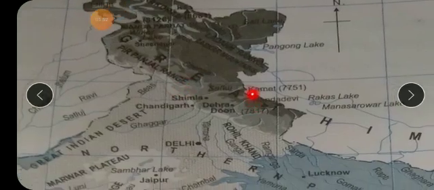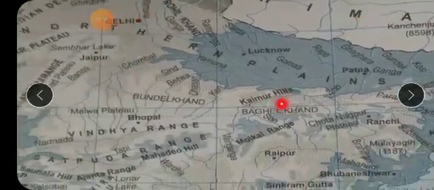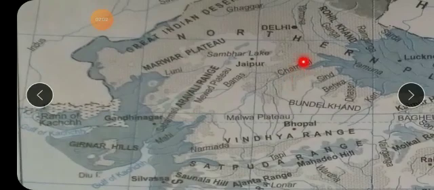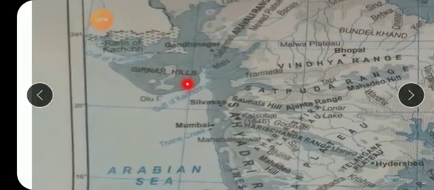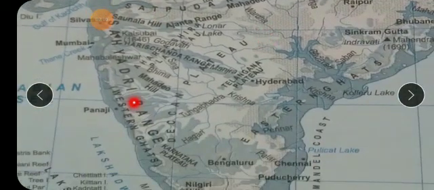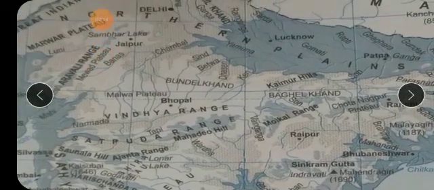Then the Vindhya range, and then the Aravali range. Then you can find the Girnar range here, and of course the Sahyadri, the Western Ghats. So these are the names of some important mountains you see in India.